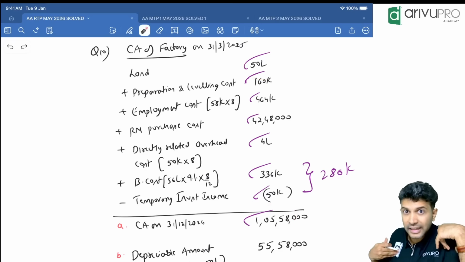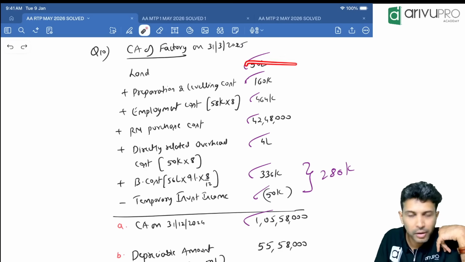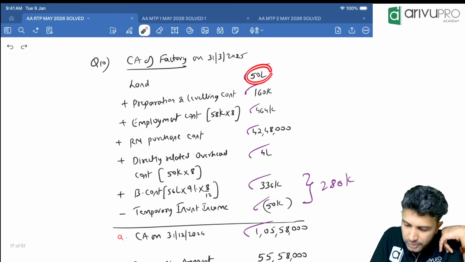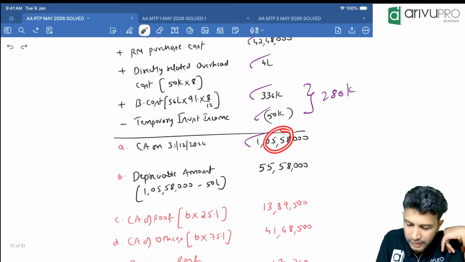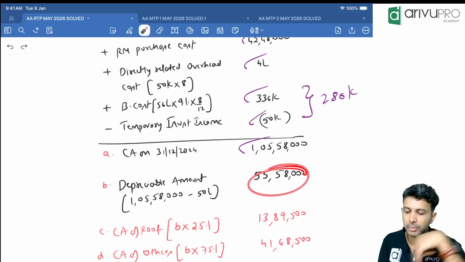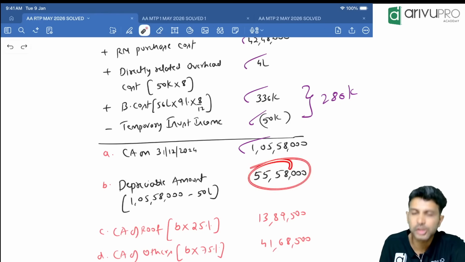Eliminate that, because now we are calculating depreciation. Land we will not depreciate. So from this, reduce the land amount. Land amount is how much? 50 lakh. So remove it from 1 crore 5 lakh 58,000. Land's 50 lakh if you remove, the depreciable amount will only be 55 lakh 58,000. Only this much you will depreciate.